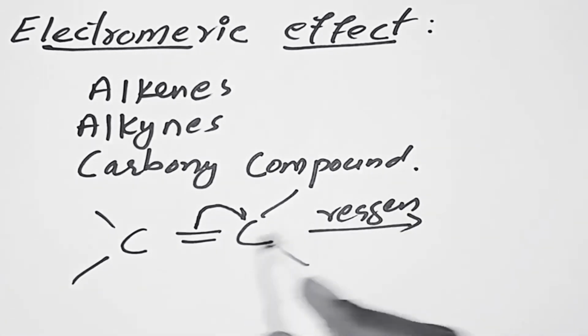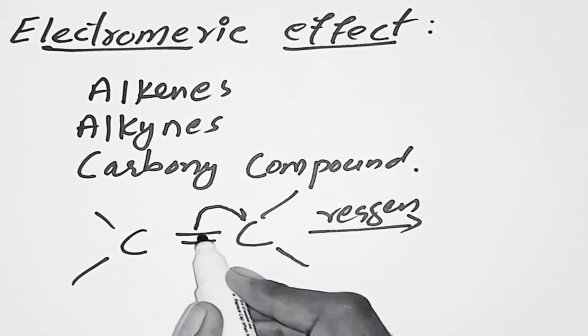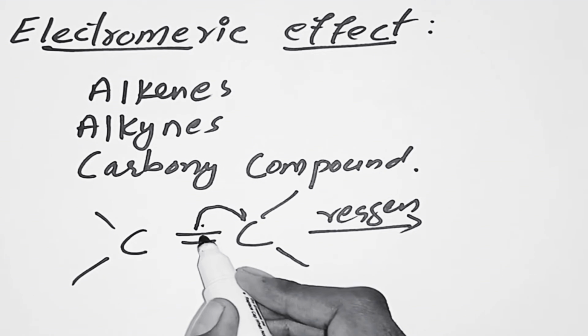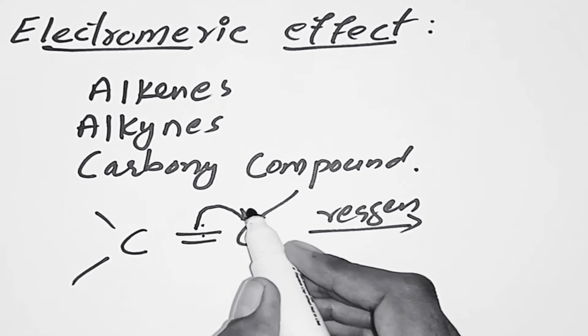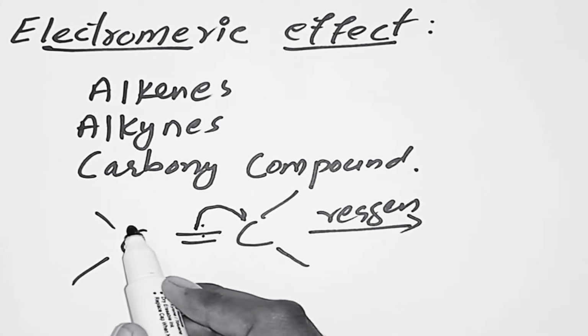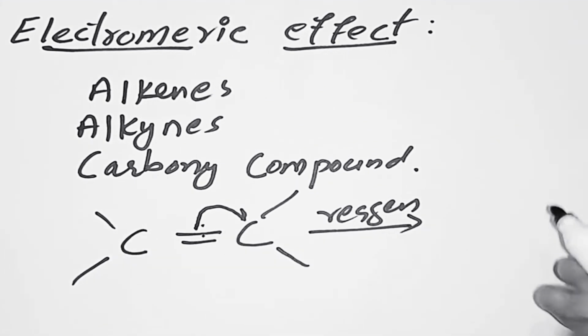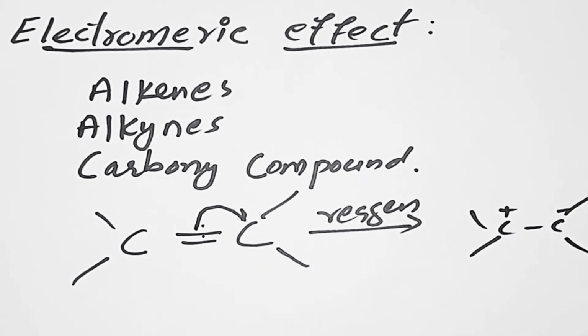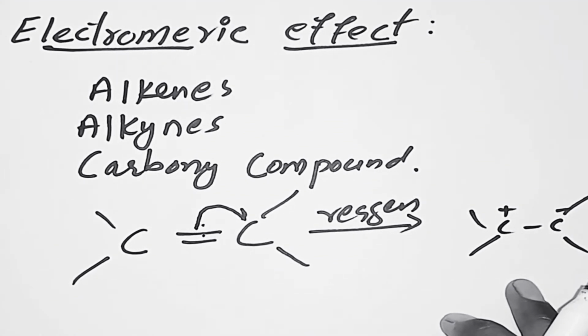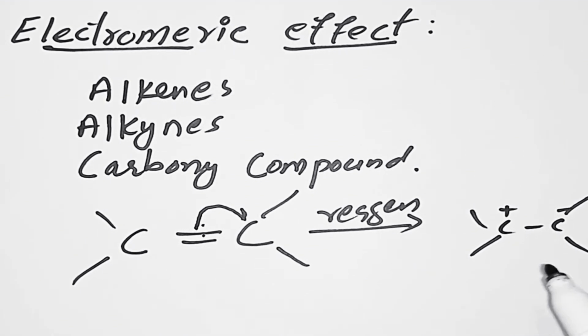So now what happened? This has gained its own electron. One electron was its own electron plus one extra electron of this carbon atom. So this carbon will carry a negative charge and this will carry a positive charge because it has lost one of its electrons. So now this system has become highly polar because it has charge separation. It has two poles. One pole has plus charge and the other has negative charge.